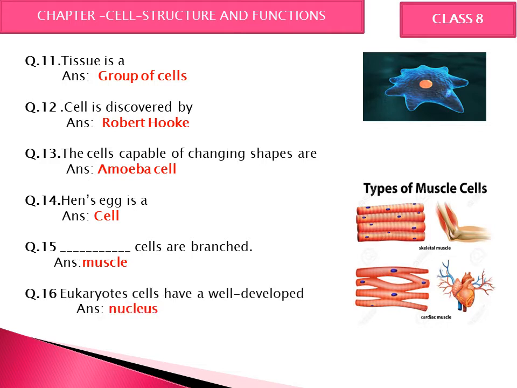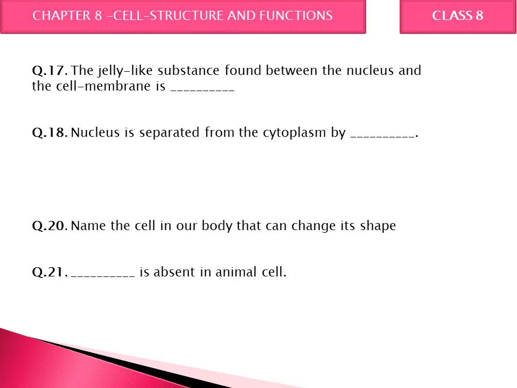Now the next one, eukaryotic cells or eukaryote cells have well developed nucleus, like we come under eukaryotes. So we have a proper well developed nucleus with a nuclear membrane. The jelly like substance found between the nucleus and the cell membrane.